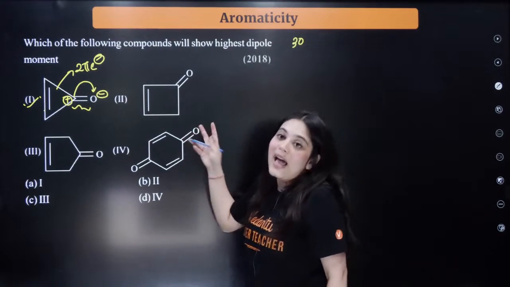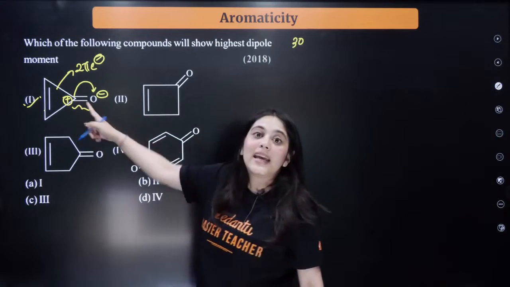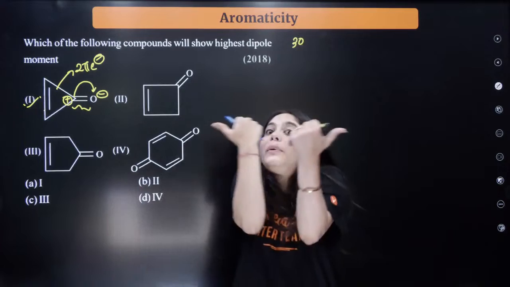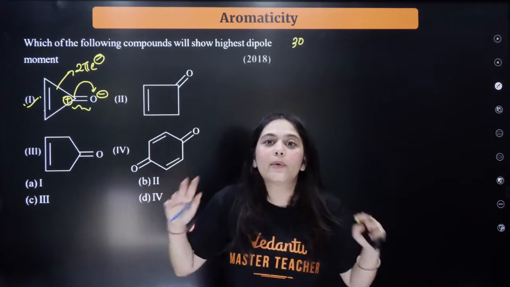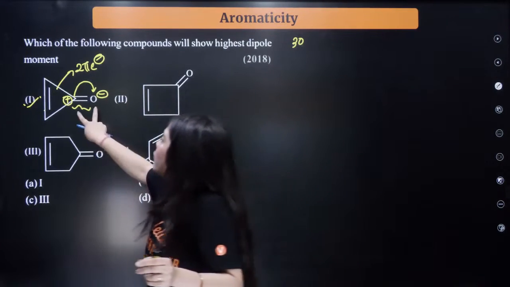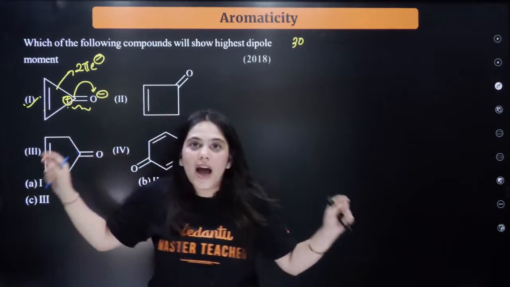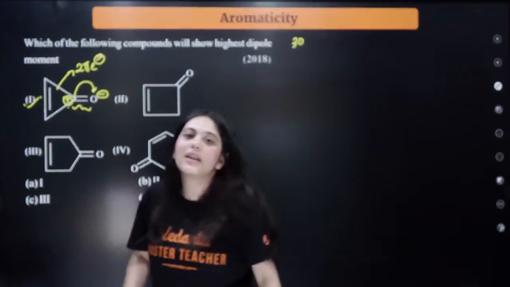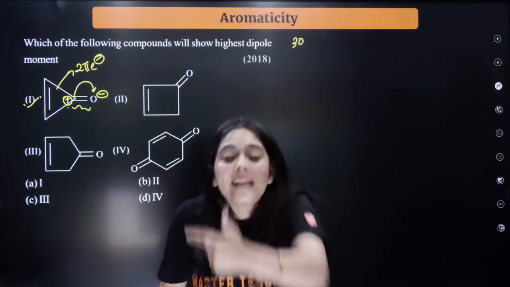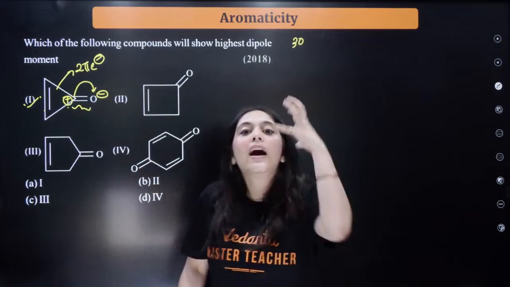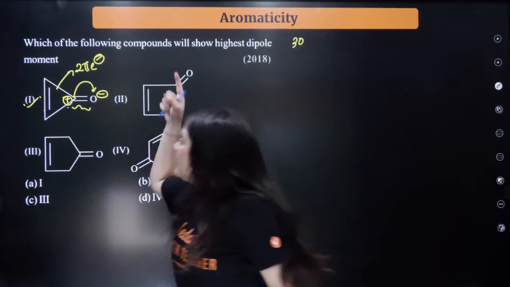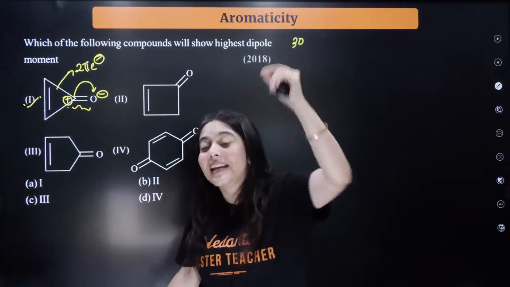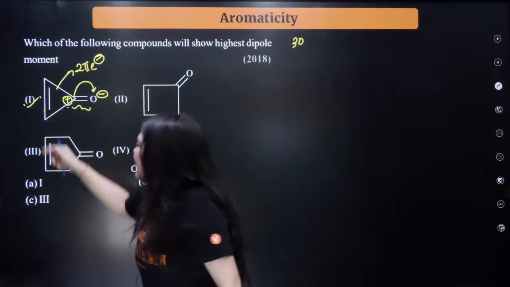Now look at other compounds. Can you see that this is gaining the aromatic character? And we know that after breaking this double bond, understand one thing: once I'm breaking this double bond, what am I forming? A positive and a negative charge, which is called a dipole, right? And it will remain in such a position because after creating a dipole, this ring is gaining an aromatic character. Hence, this will definitely show the highest dipole moment, because it is gaining stability after that. So the correct answer is A.